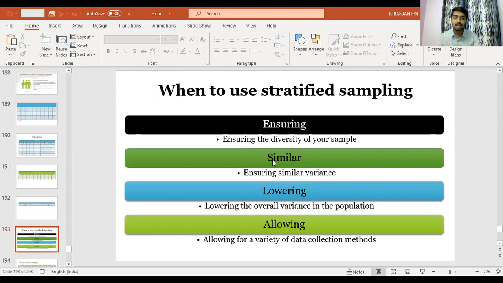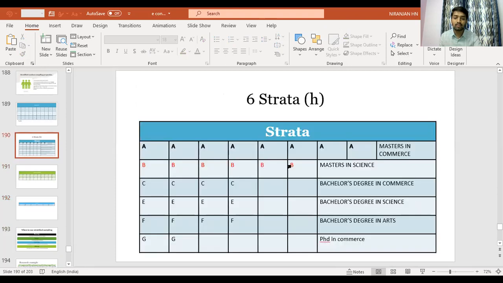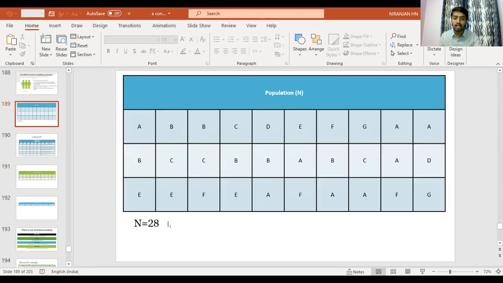So this is how we are going to use stratified sampling. To give you a brief, we have a total population of 28. Let's bring this to slideshow mode.